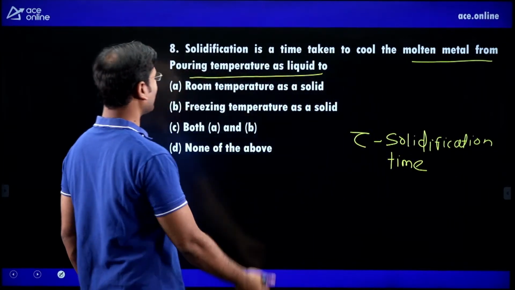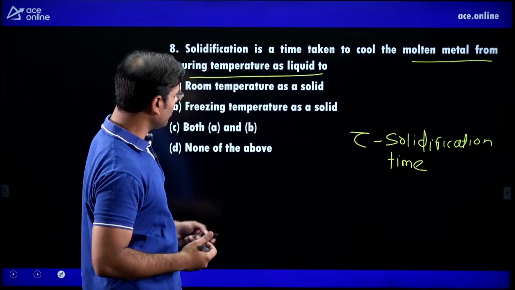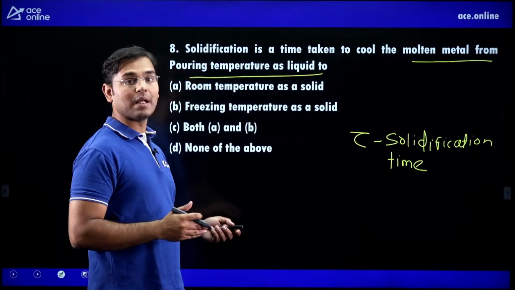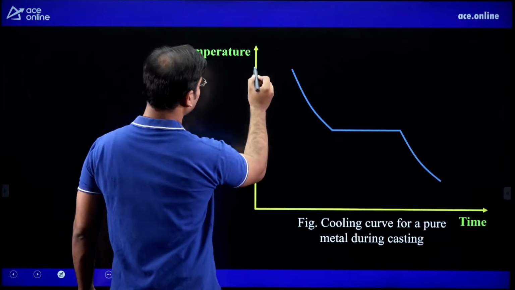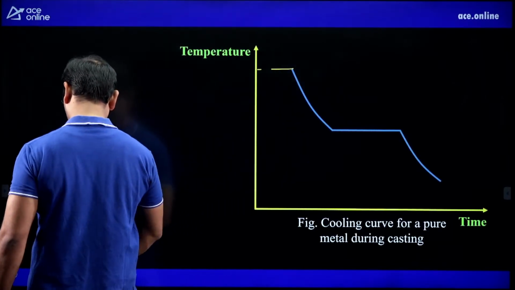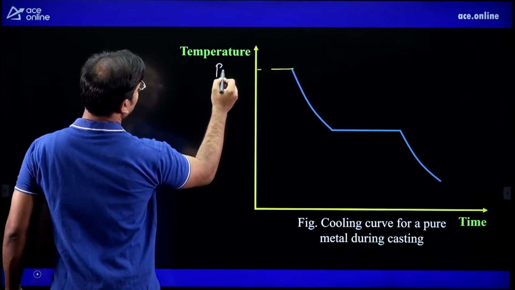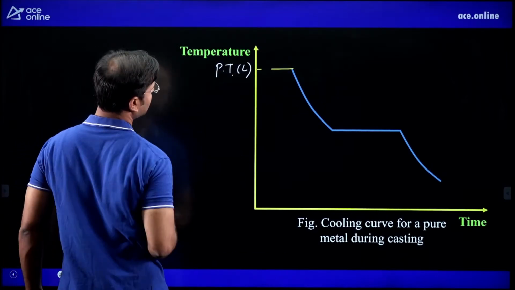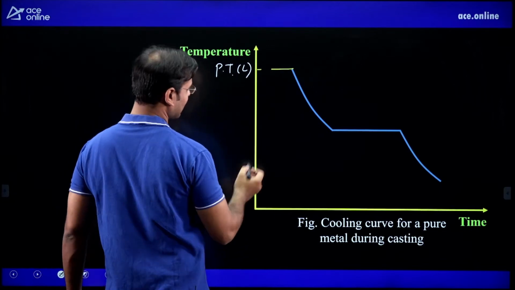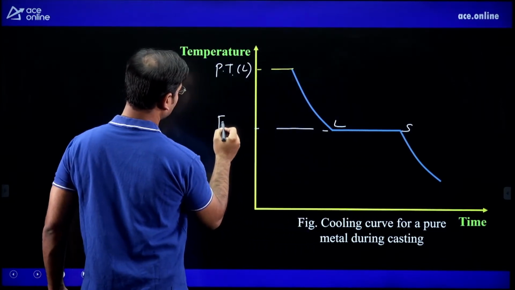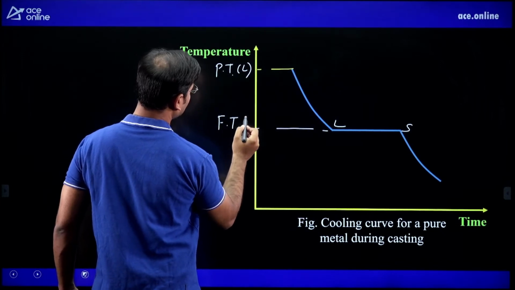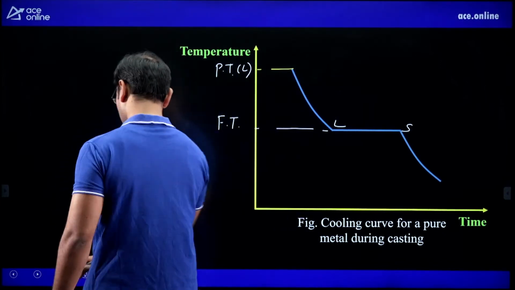Solidification is the time taken to cool the molten metal from pouring temperature as a liquid, this is the pouring temperature as a liquid, up to what? This liquid, this solid, this is known as freezing temperature. Very important.